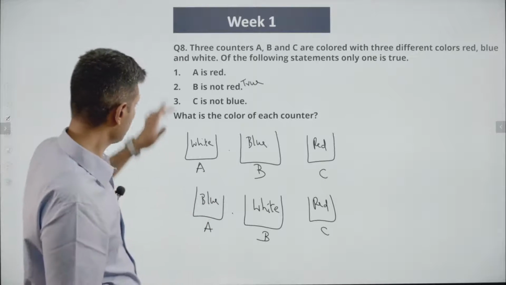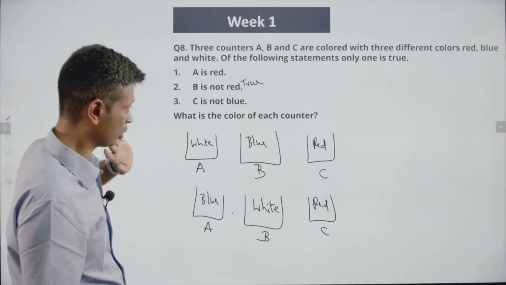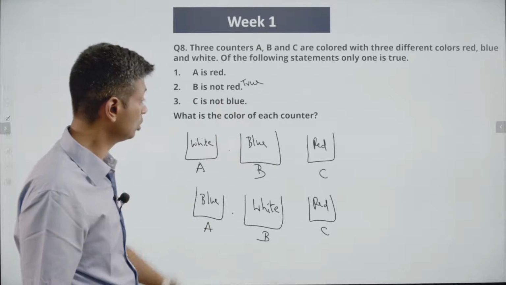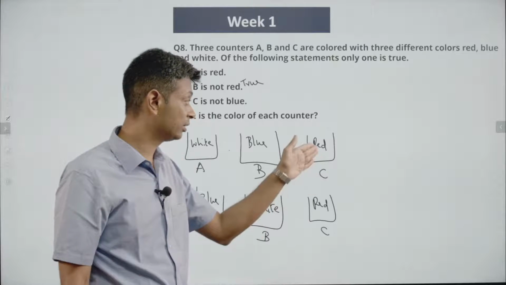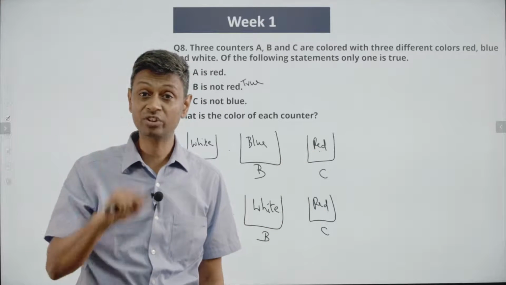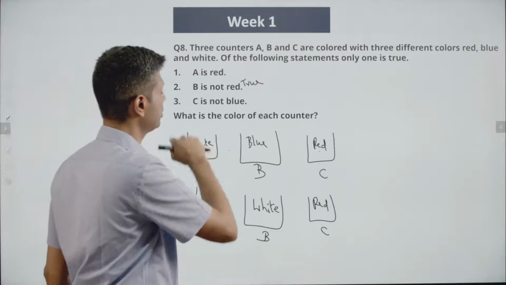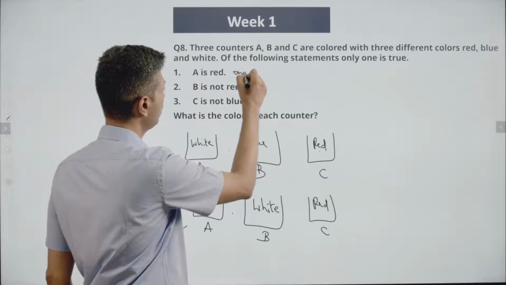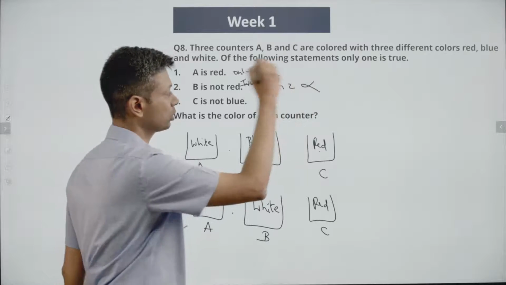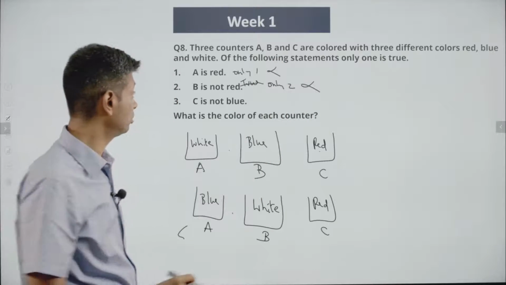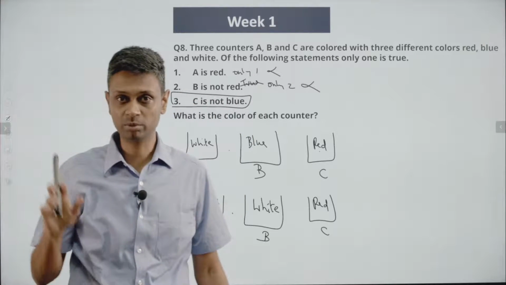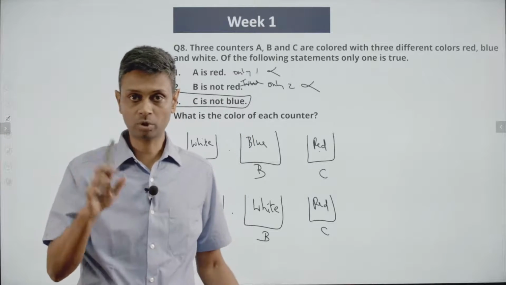Let's see. Now the first statement is not true, second statement is true. Third statement, C is not blue. That is also true. C has to be red. C is not blue. So we cannot have a situation where only statement B is true. Only one is ruled out. Only two is also ruled out. Now worry about the possibility that only this is true. Only one being true, not possible. Only two being true, not possible.